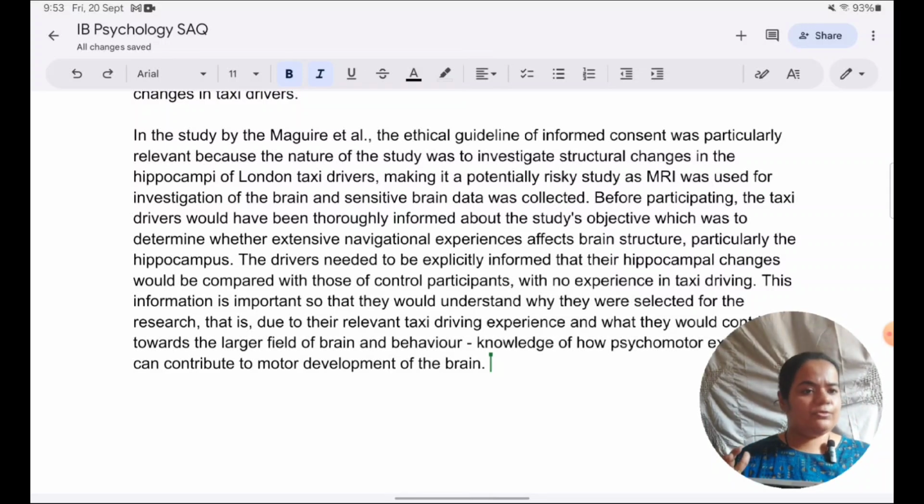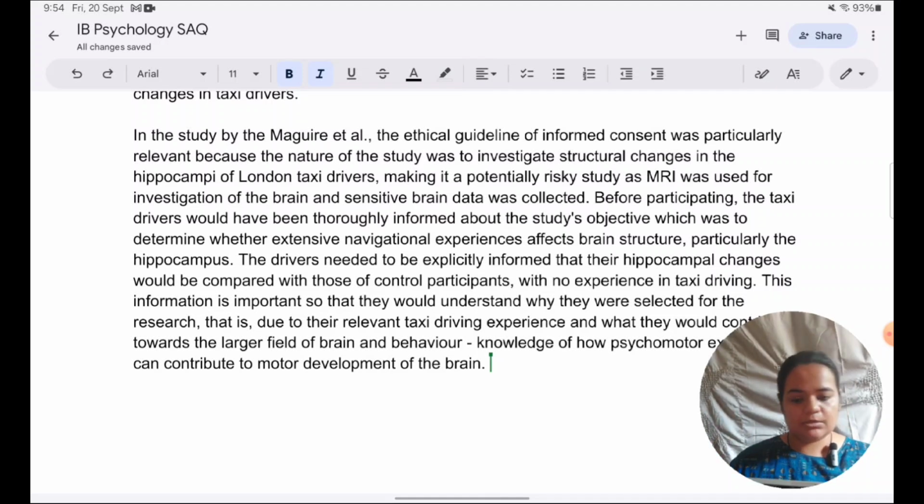Also, of course, they have to know how their data will be reported and published, but even before that, what is the contribution that they can make towards the larger field of brain and behavior? How their participation is important. We need to tell them that so that they can judge whether it would be a good idea to give their time and effort for such a study. By their participation, they are helping us to understand if someone has psychomotor knowledge, such as driving taxis, how that helps in developing the motor areas of the brain.